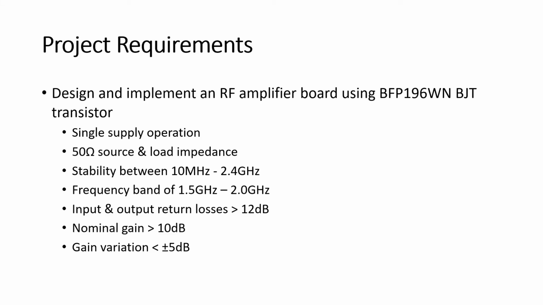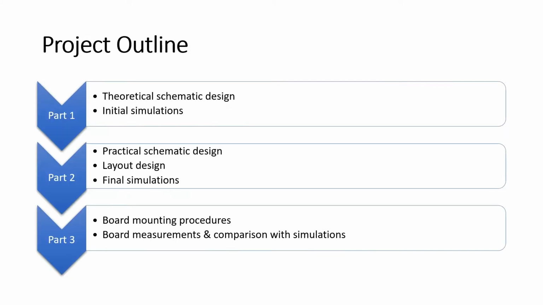The project requirements for the RF amplifier board is listed below. The project consists of three parts. In the first part, we are asked to design the schematic for the board, and in the second part, we are asked to make a layout design, and in the third, we are asked to make actual measurements on the board we designed and compare them with simulations.